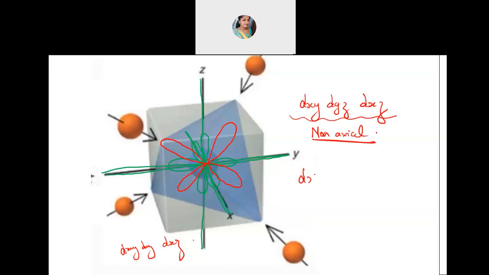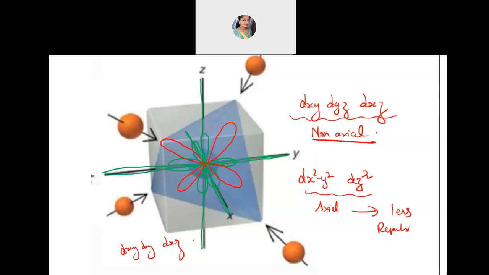Whereas the dx square minus y square and dz square orbitals are present exactly on the axis, where the ligands are not coming. The ligands are coming from the non-axial direction. So these metal orbitals which are exactly on the axis, the axial ones, will experience less repulsion.